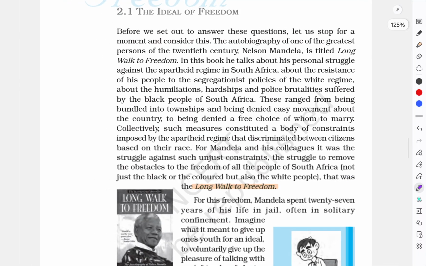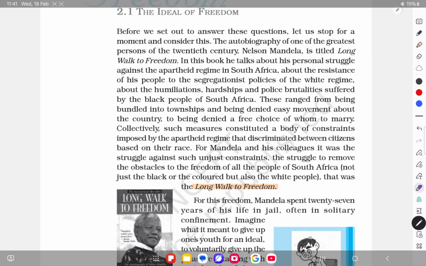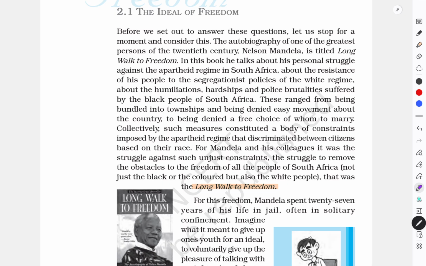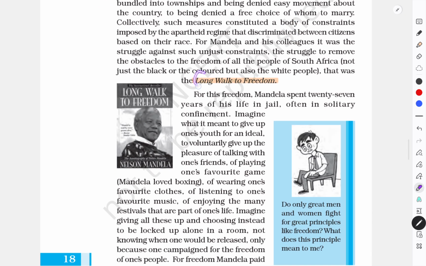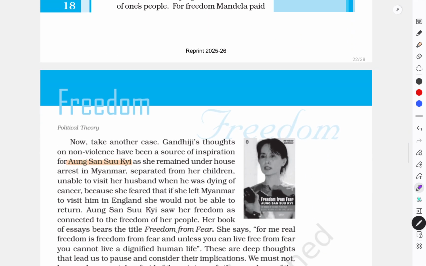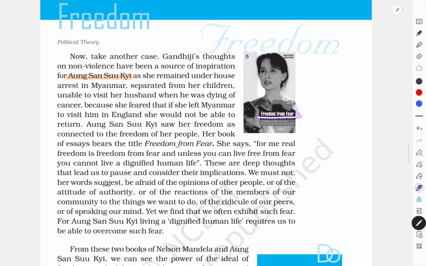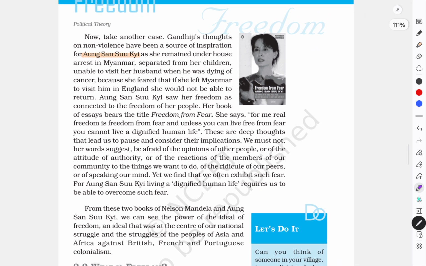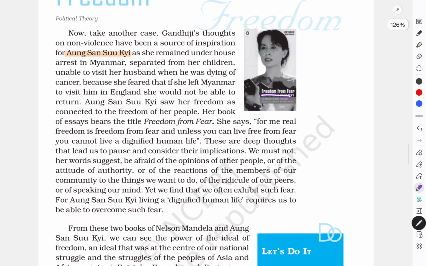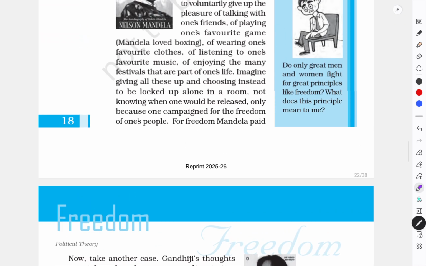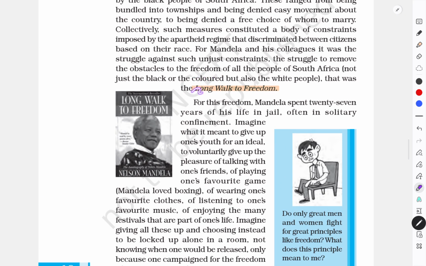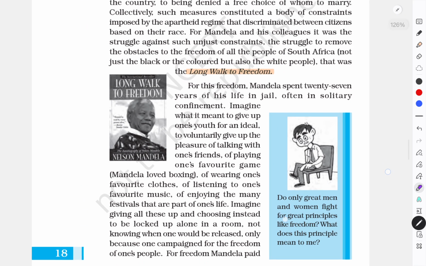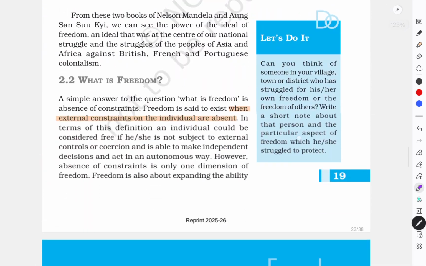So the very first topic, that is 2.1, in this topic it is only about the books and the titles of the books and the writers of the book. For example, the book of the name, that is Long Walk to Freedom, is written by Nelson Mandela, and the book that is Freedom from Fear is written by Aung San Suu Kyi. So if we have the question that who is the writer of the book Freedom from Fear, then we will write this. If we have the question that who is the writer of the book Long Walk to Freedom, then this is Nelson Mandela. Let's move forward.